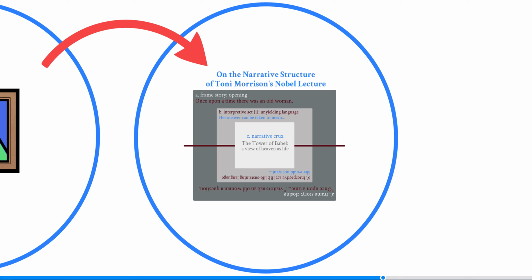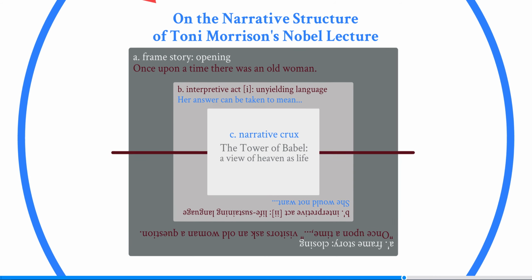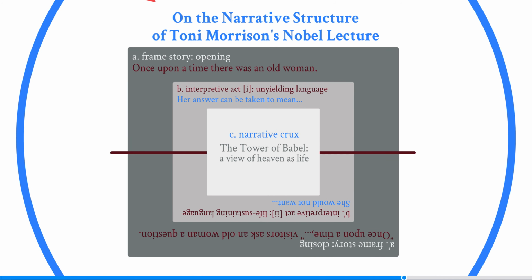And this leads us to the narrative structure of Toni Morrison's Nobel lecture. One way of viewing Morrison's Nobel lecture is through the lens of frame stories. Now, this is not the only way of viewing the Nobel lecture, but I found it to be a very productive and useful way of looking at what's happening in the story because it's very complex, much more complex than the 5 paragraph essay. As she moves through the stories that twist and turn and circle back upon themselves, she explores the function of language and the power of language.